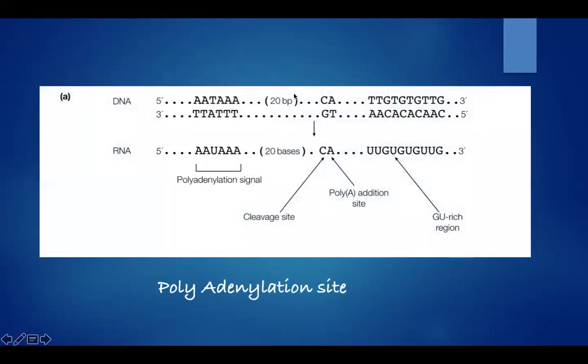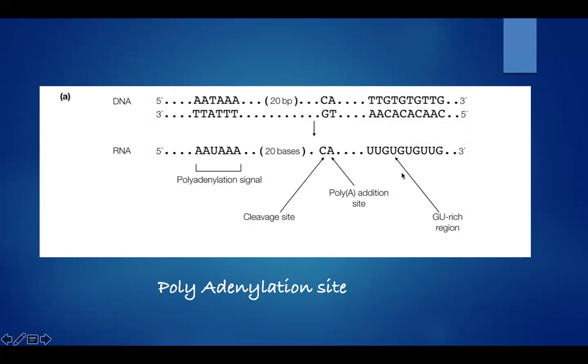So this is double-stranded DNA where it gets transcribed to single-stranded RNA. This is the polyadenylation signal, that is AAUAAA. After this, about 20 bases later, CA is there, the poly-A addition site, the cleavage site, and then UUG.